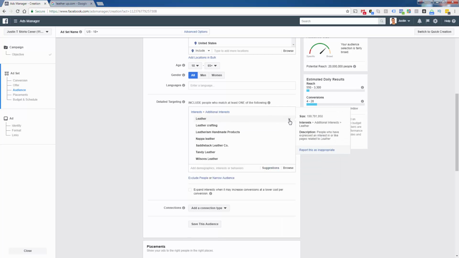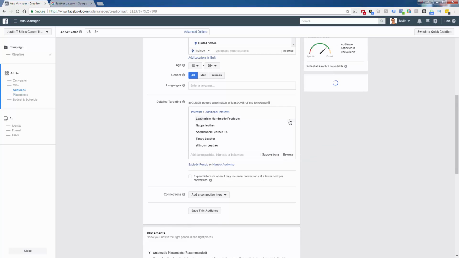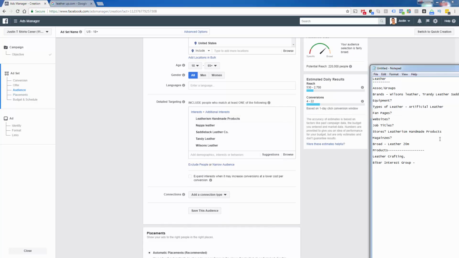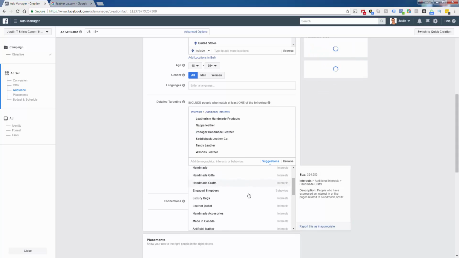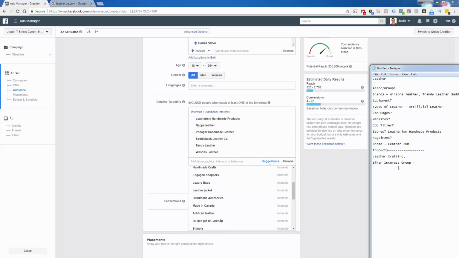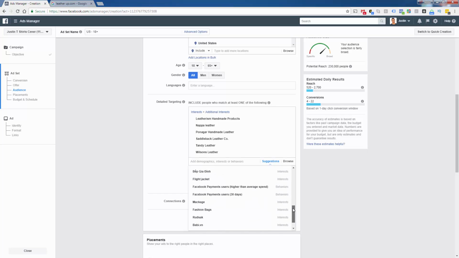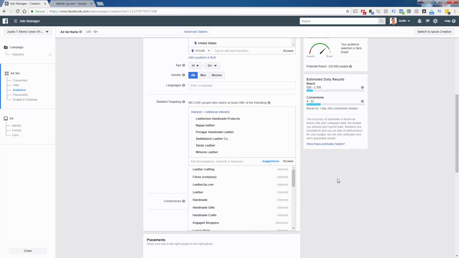So what I need to do is whittle this list down to only be other brands of leather. Do we have any other ones? No. Any suggestions here? Handmade leather. So leather jacket, right? That's obviously going to go under products. Okay, and in fact, that actually might even go under biker interest group. We'll take a look at that. But that looks like it's it for leather.